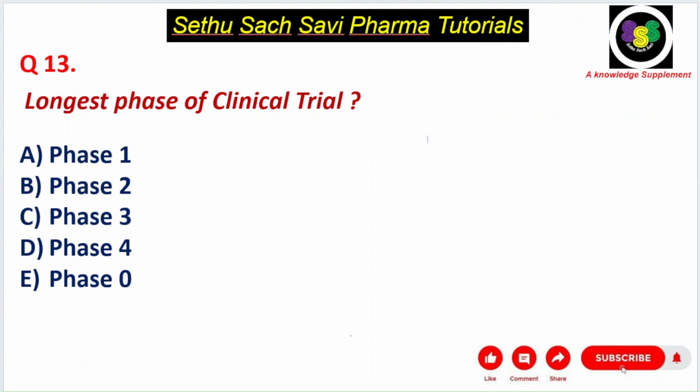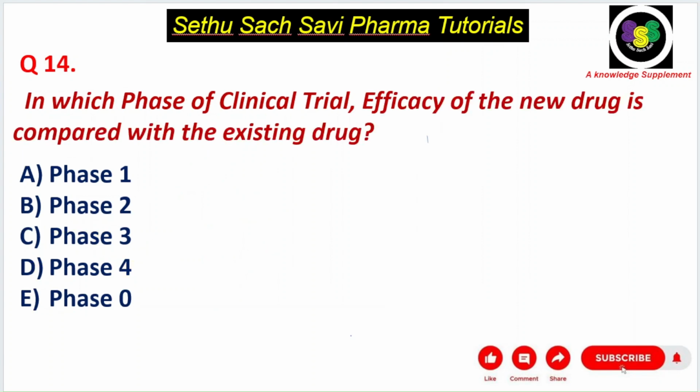Okay, next question, longest phase of clinical trial. So I told you in phase 0 normally we will take 1 to 5 patients, whereas in phase 1 you can multiply by 10 to 50. The phase 2 it is 100 to 500. Phase 3 it is 1000 to 5000, and in phase 4 it is unlimited, right? So which will be the longest phase, with the long term side effects, the rare side effects? The answer is phase 4. Phase 4 clinical trial is the longest phase of the clinical trial. Okay, next question, in which phase of clinical trial is the efficacy of a new drug compared with the existing drug?